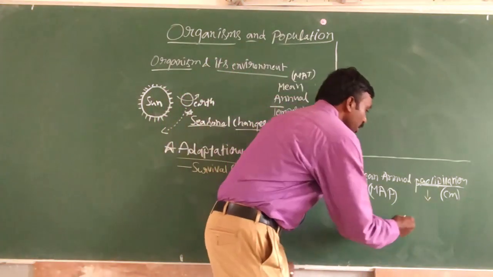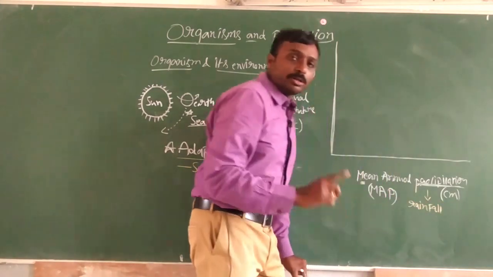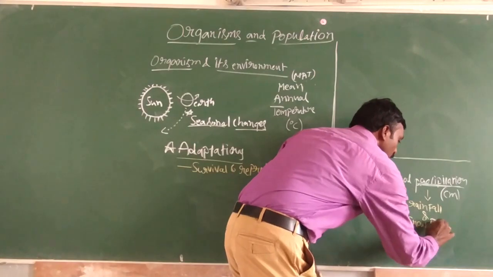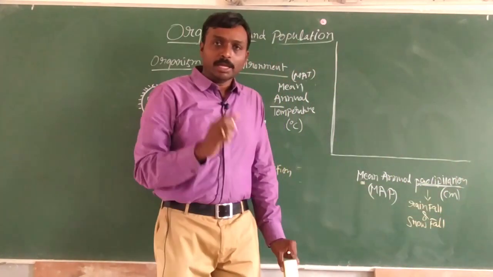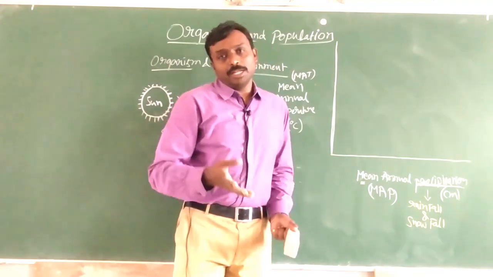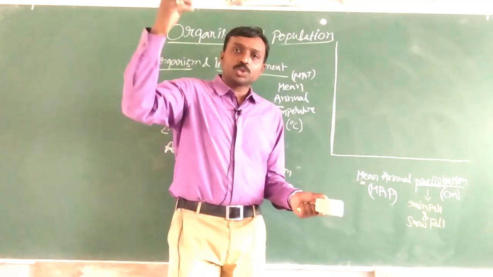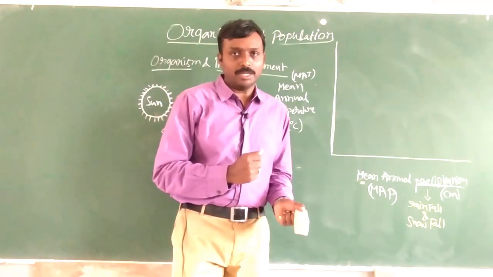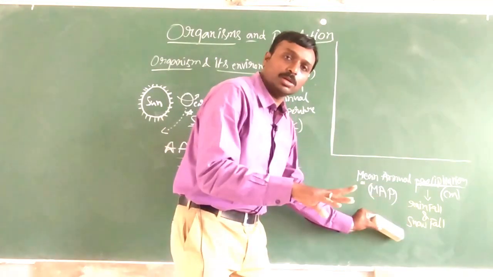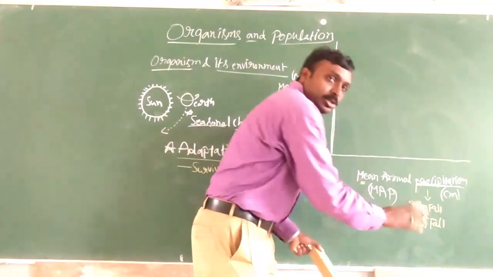Okay, so remember the next thing, precipitation includes both rainfall and also snowfall. Both rainfall and snowfall, because if you go to tundra regions, there instead of rain, snowfall will be taking place, right? So that's why here precipitation includes both the rainfall and also snowfall. Is it clear?